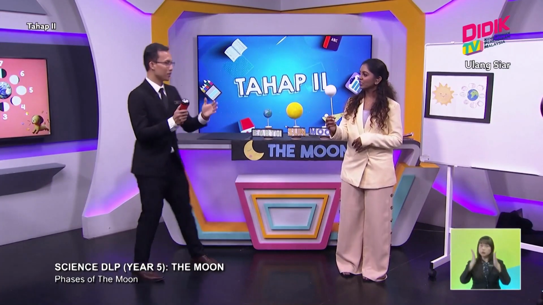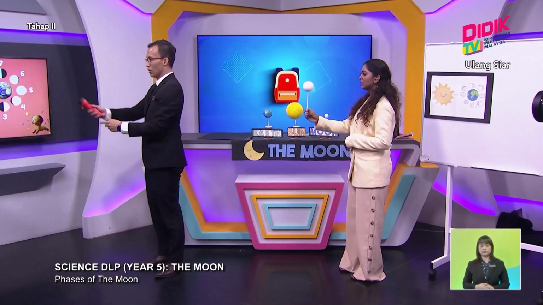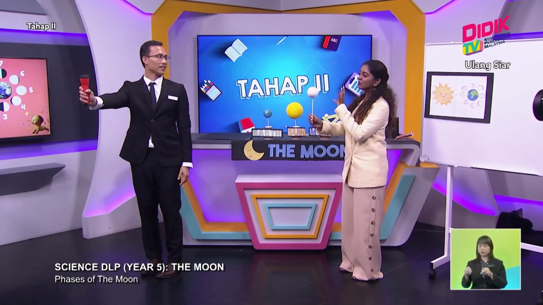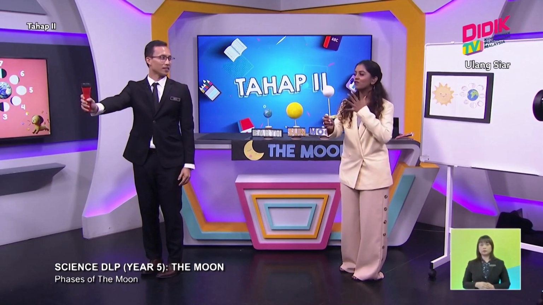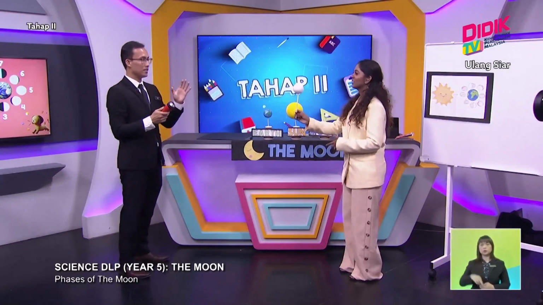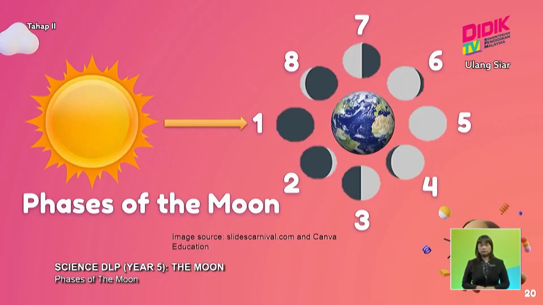Okay, so you're going to face me. Later on, when I ask you to move, you're going to move the moon. The moon is going to rotate and revolve. According to me, you're going to look and see which part of it is going to darken and lighten. All right, let's begin the simulation, Mr. Q.